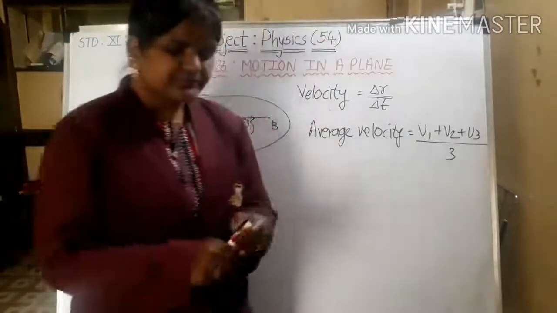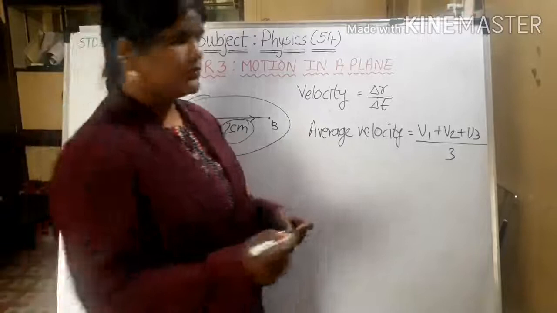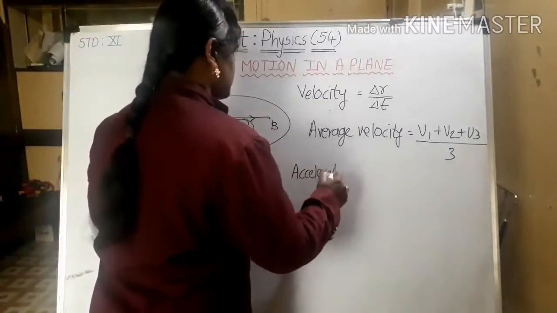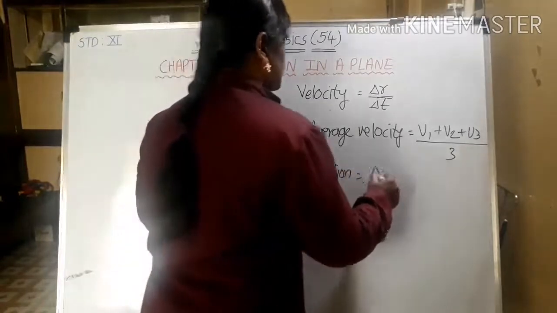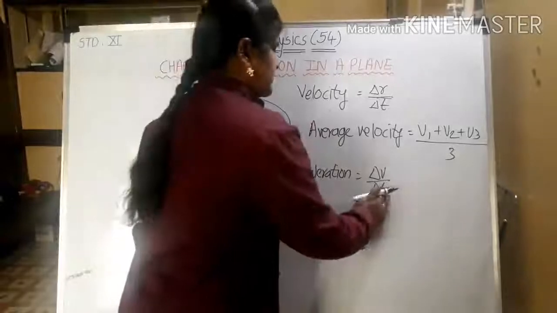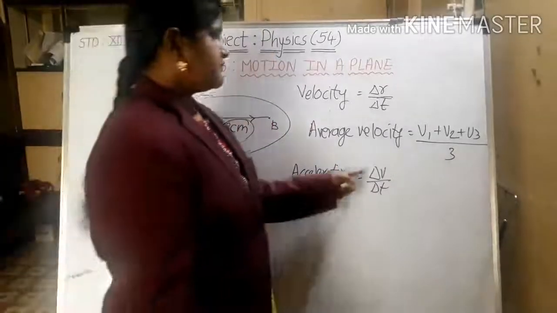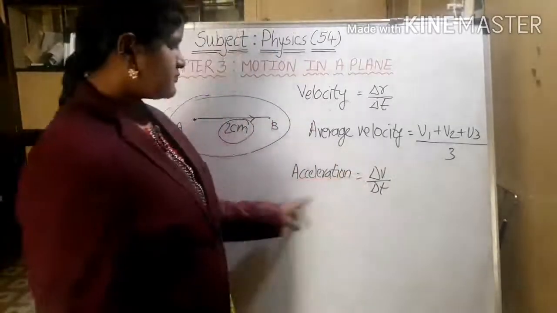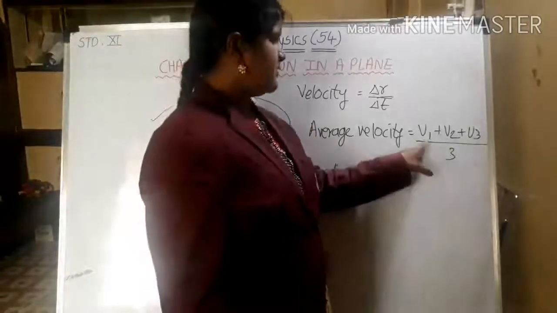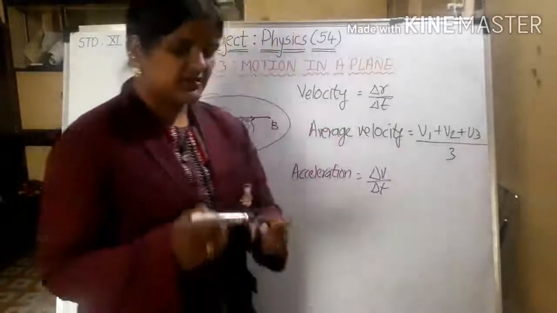In a similar manner you can find it for acceleration also. What is acceleration? Acceleration is change in velocity upon time, right? So it is delta v by delta t. So you find the average acceleration in the same way.